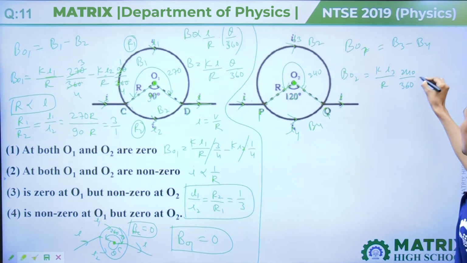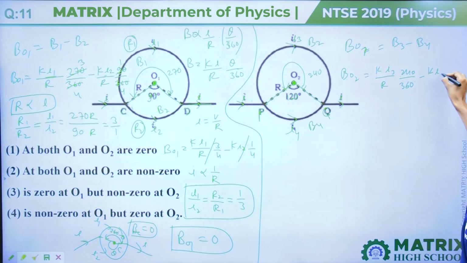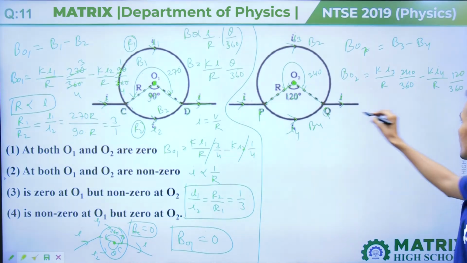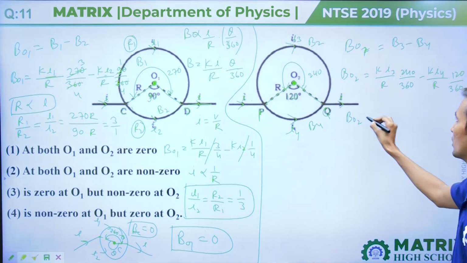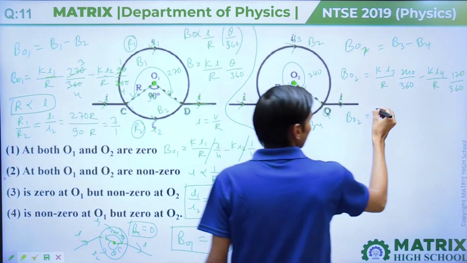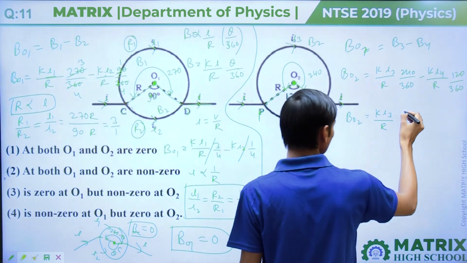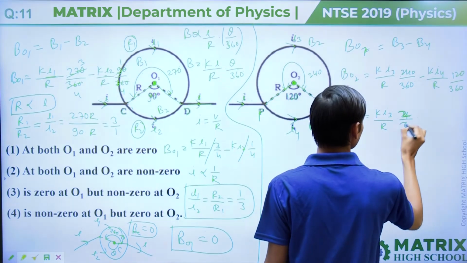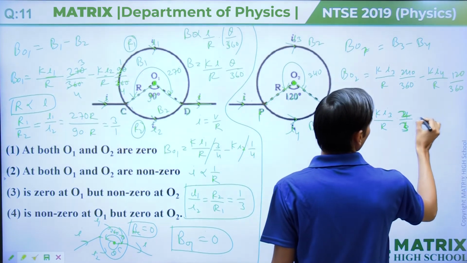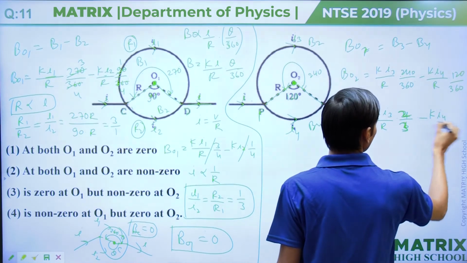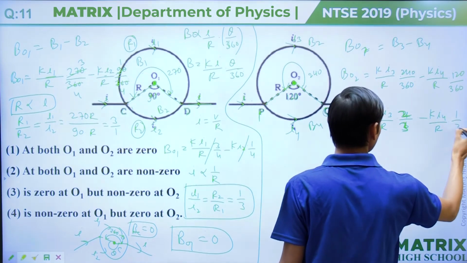Minus K I4 upon R, R is the radius, into 120 divided by 360. So BO2 equals K I3 upon radius R into 2 by 3, minus K I4 divided by R into 1 by 3.